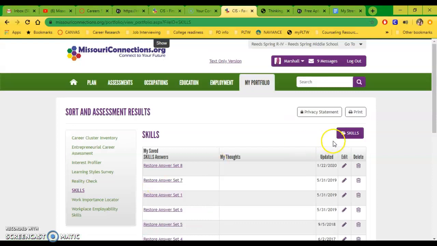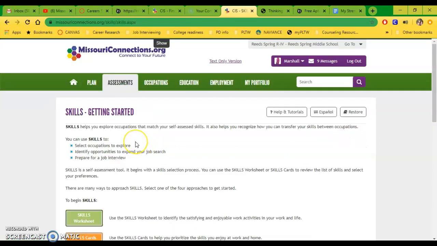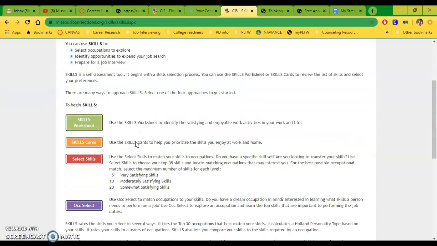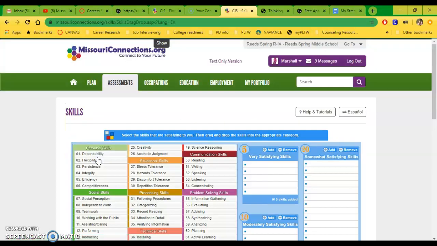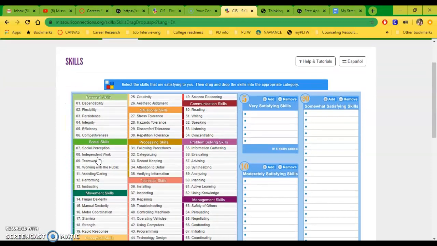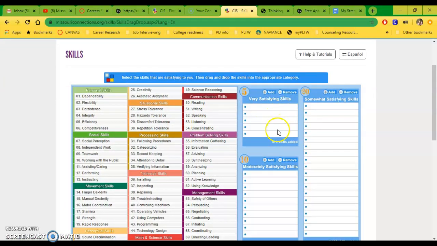So you'll see a page that looks like this. And again, remember, you want to click the red colored button. You don't want to click green or orange because that won't get you to where you need to go. So we go to Select Skills, and from here, you're just dragging and dropping your top 5 skills and then your next 10 skills. I don't need you to do the 20, but just the top 5 and 10.